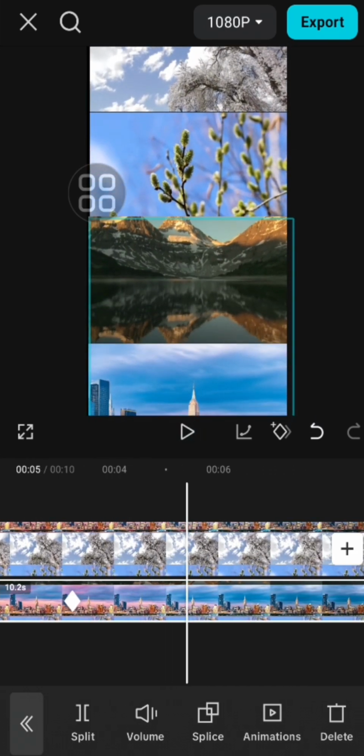Okay guys, and that's how we can create a smooth scroll effect on CapCut. I hope this tutorial will be useful for you.